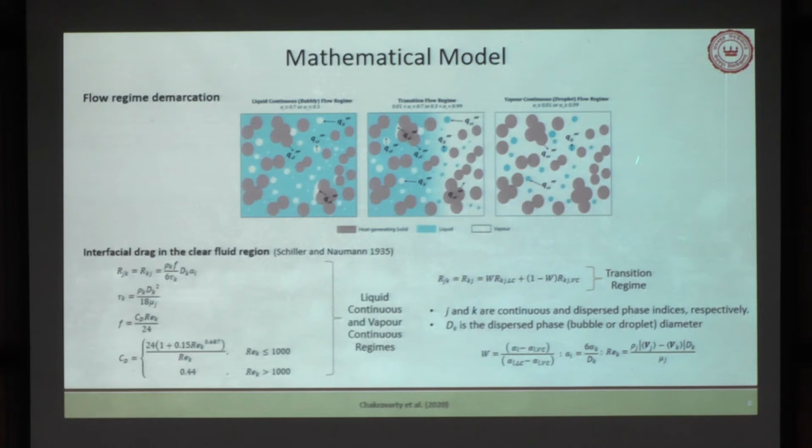Here we can have just the reverse kind of situation where vapor is the major contributor. You can have a few liquid present there and also the debris particles. But there is a transition zone in between these two, and the 3 regimes can be demarcated on the basis of the volume fraction of your liquid or volume fraction of your vapor inside your flow domain.